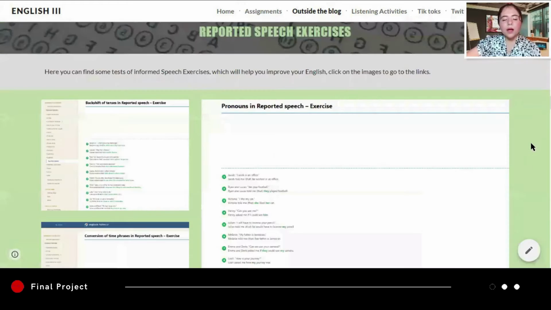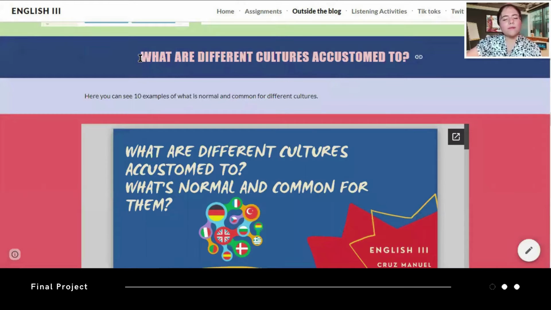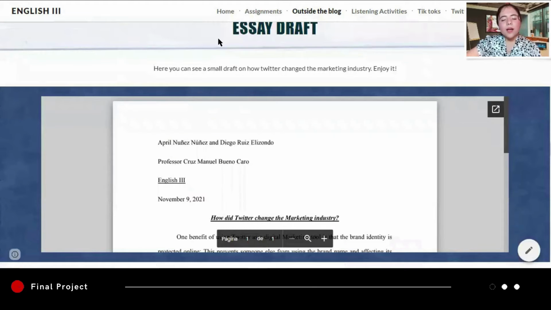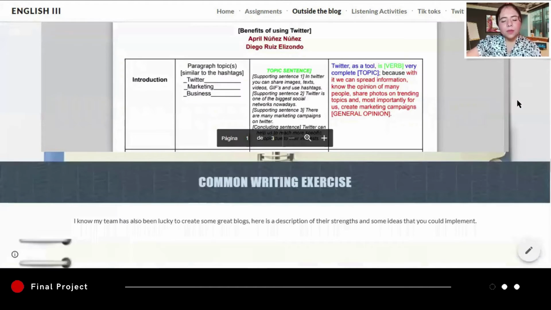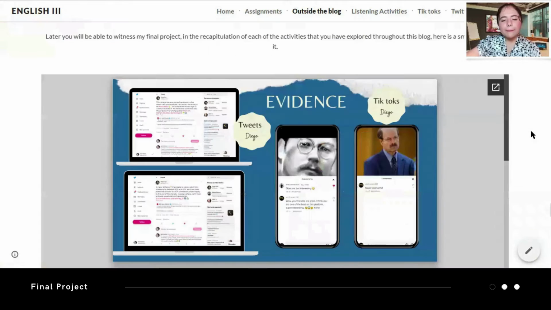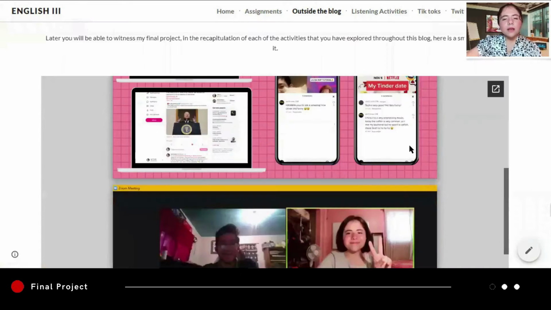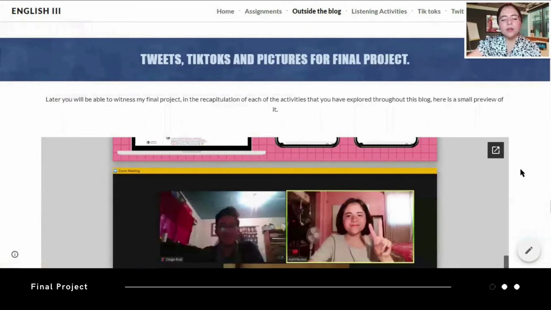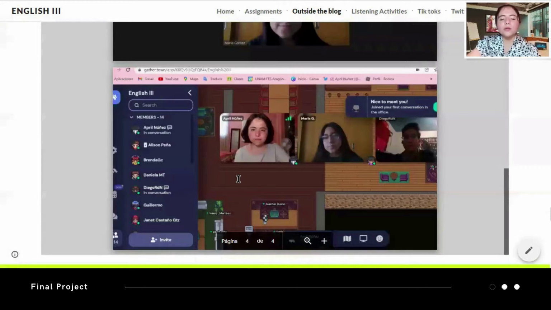For example, what are the different cultures accustomed to? Essay draft, and blog team review. And here I wanted to tell you about GatherTown, breakout groups, and Roblox.